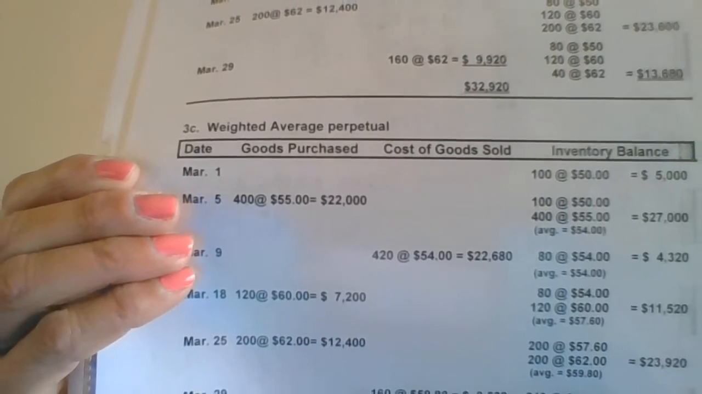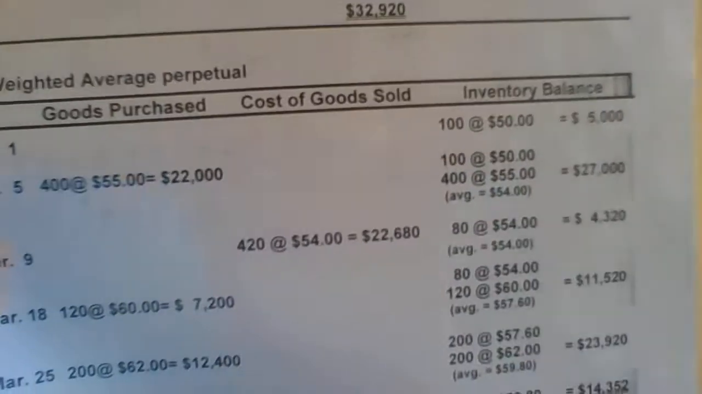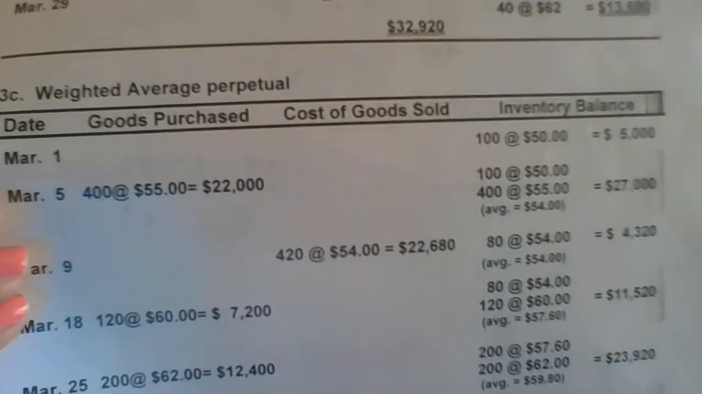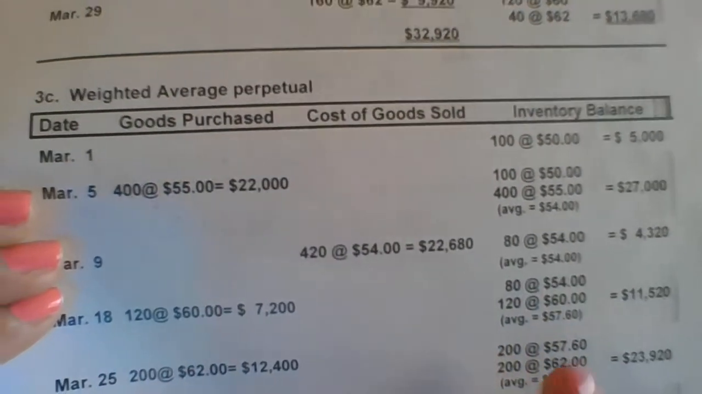That gives us an ending inventory of $14,352. You do not have to go through and re-average this one more time. You can just leave it as is. So ending inventory, and then add up your whole cost of goods sold. So that's all you have to do for LIFO, FIFO, and weighted average. Again, I'll give you the same activities for all of those 3 methods, and then you calculate those out.